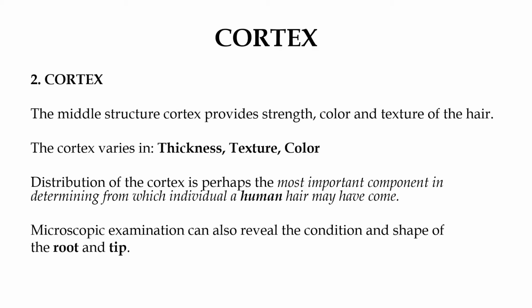The cortex again varies in three components. First is the thickness, texture, and color. Now the distribution of the cortex is perhaps the most important component in determining from which individual a human hair may have come. Microscopic examination can also reveal the condition and shape of the root and tip.